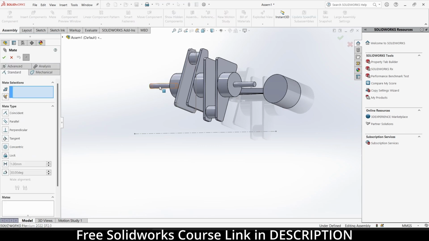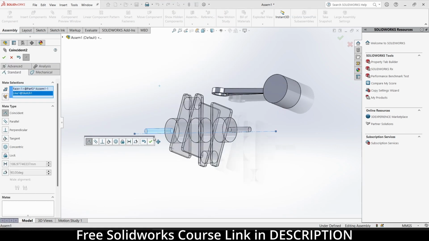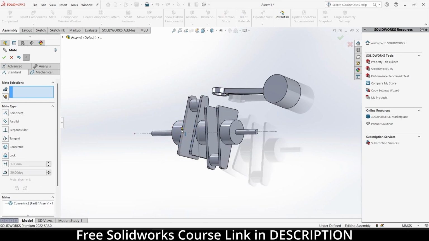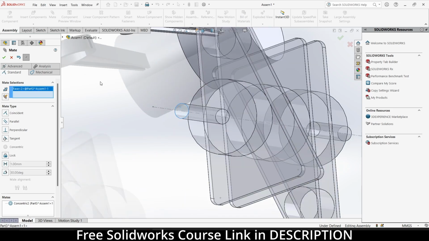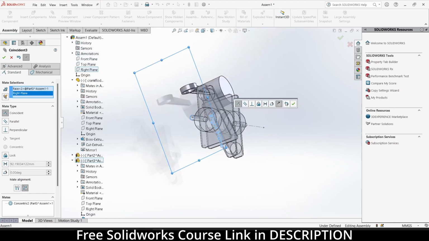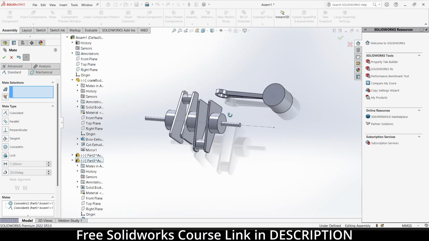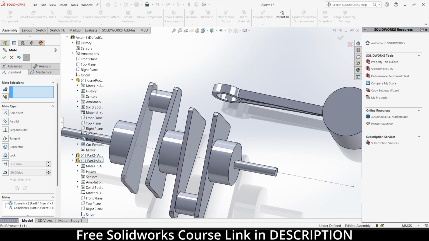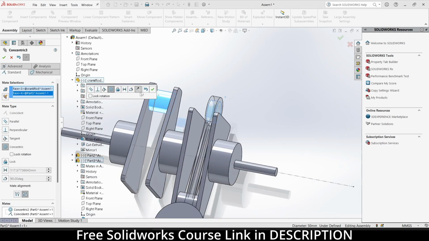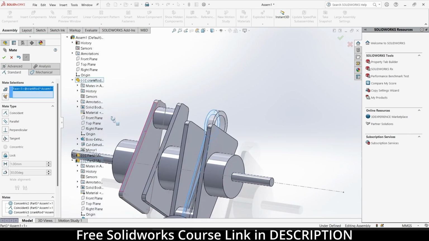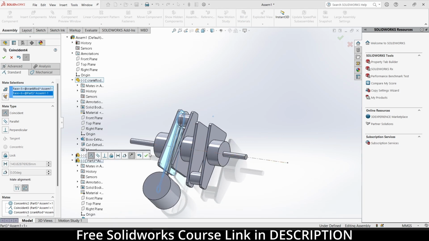So click on mate, select this face, and select this. It is tangential right now. Click on concentric, click OK. Now it can move in this direction. I don't want it. Select this face and select the right plane. So that's good. Now select this face and this face. Click OK. Select this face and this face. Click OK.